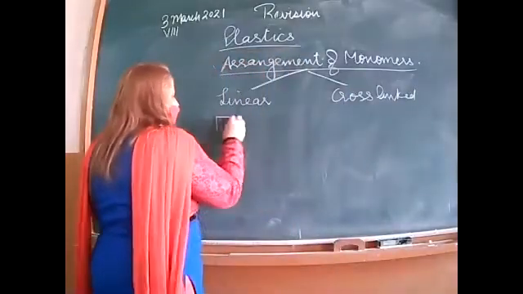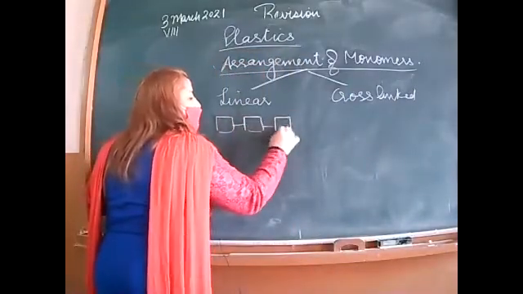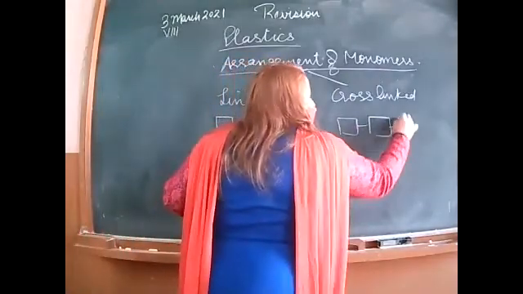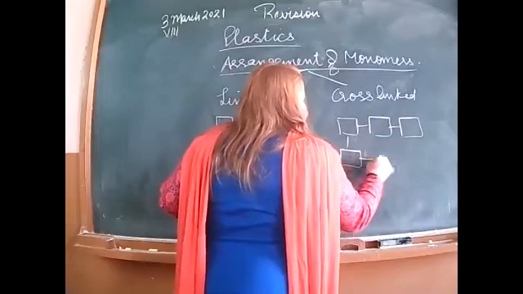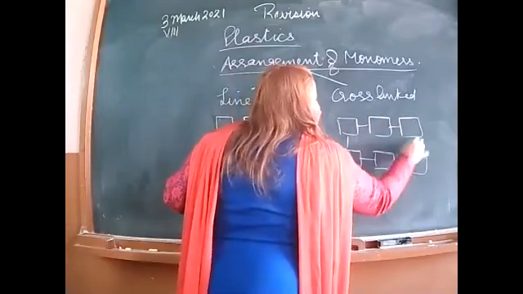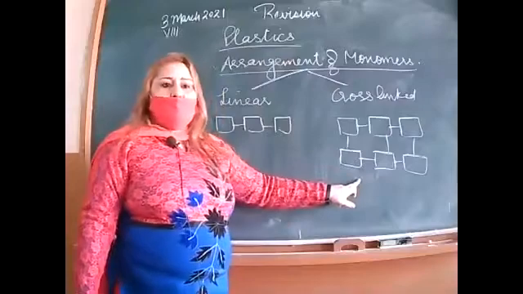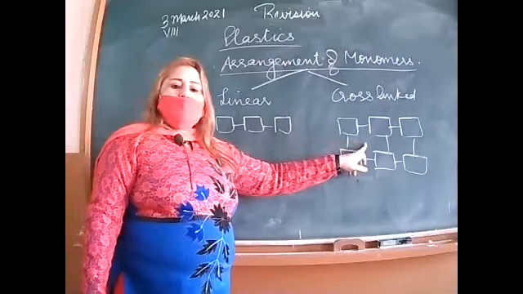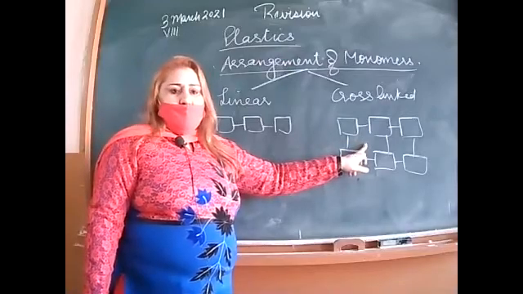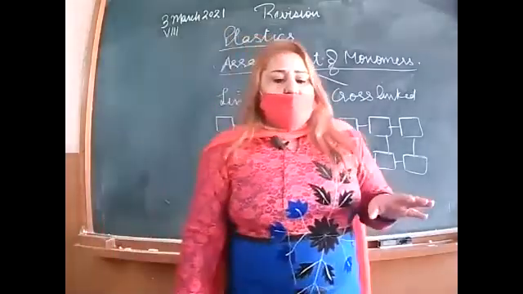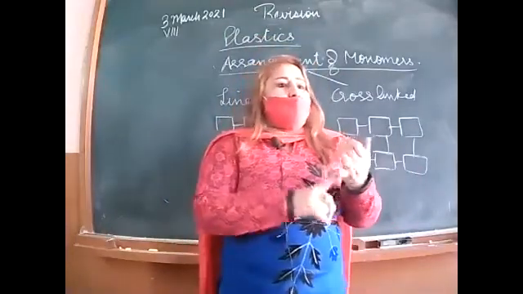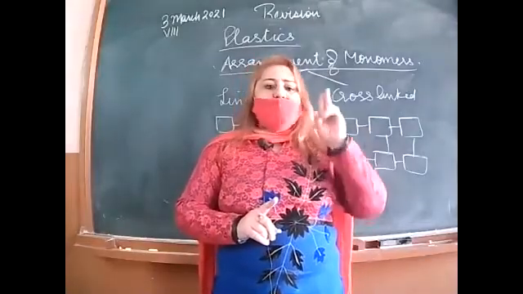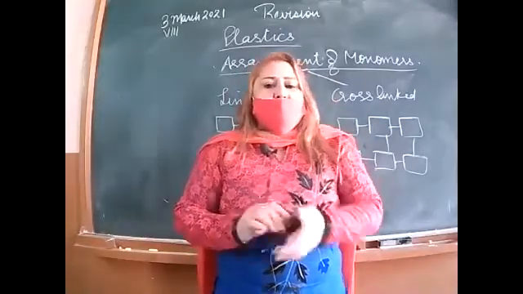What does it mean? Linear plastic means when the monomers are arranged like this. And the cross-linked plastics mean when these monomers combine like this. This is the cross-linked plastic. Linear plastics are called the thermoplastic, and the cross-linked plastics are called the thermosetting plastic, right? On the basis of the arrangement, like resistance to heat, temperature, electricity, the plastics are of two types, thermoplastic as well as the thermosetting plastic.